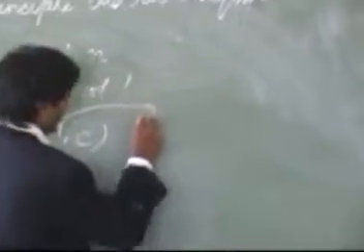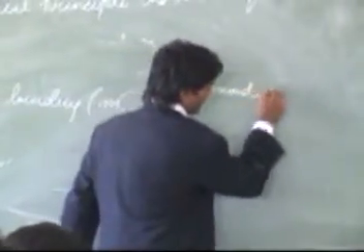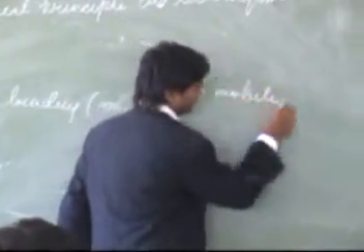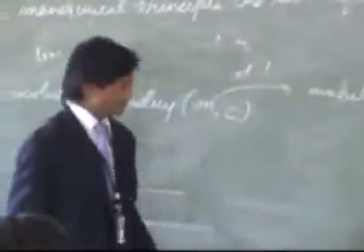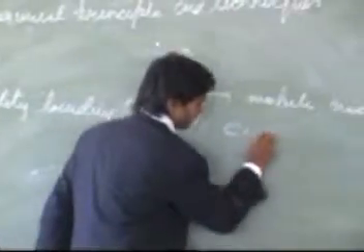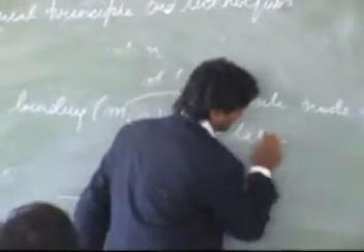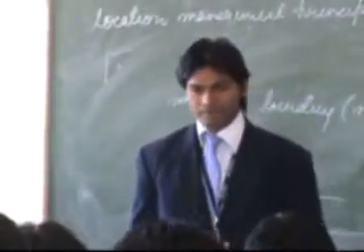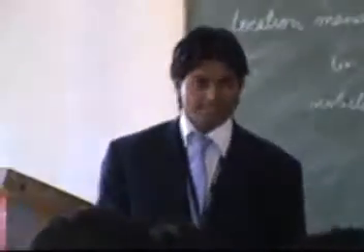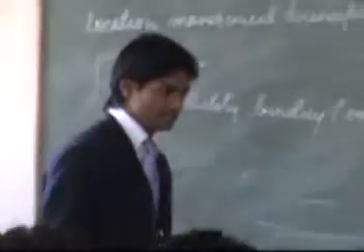If I have written M, what does it mean? It is mobile node M. We are talking about mobile node M, and this C represents the latest cell. Latest cell means the cell which it has recently visited.